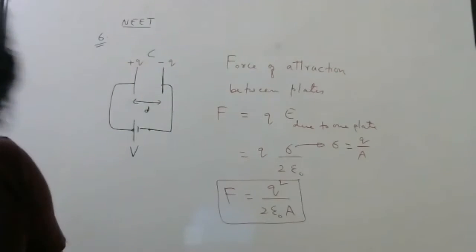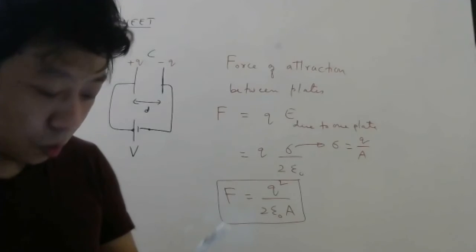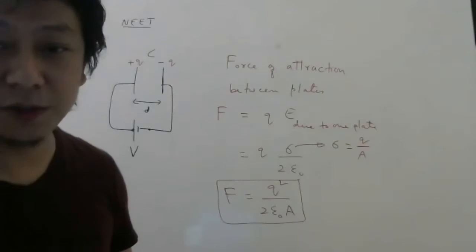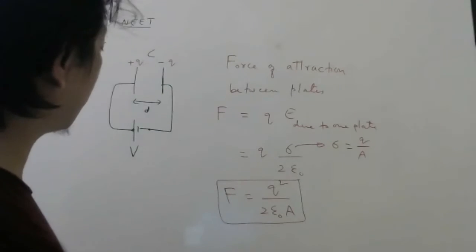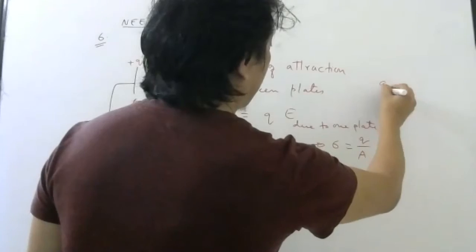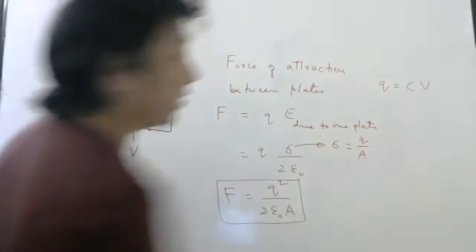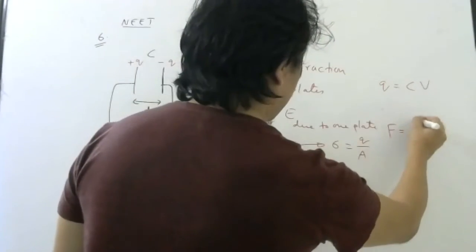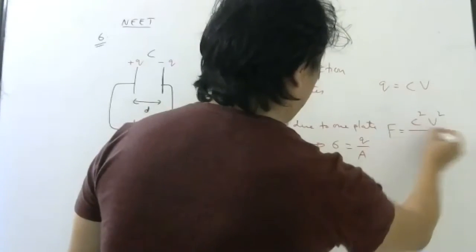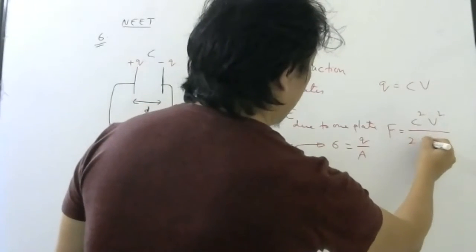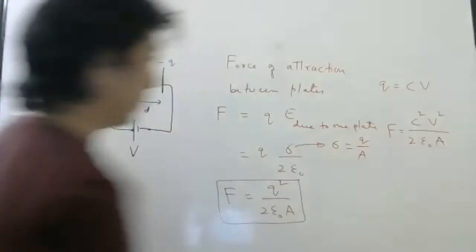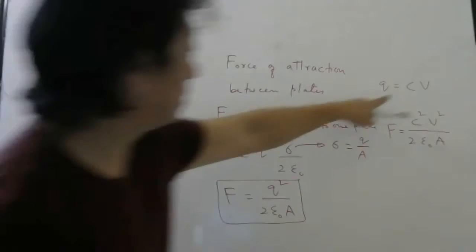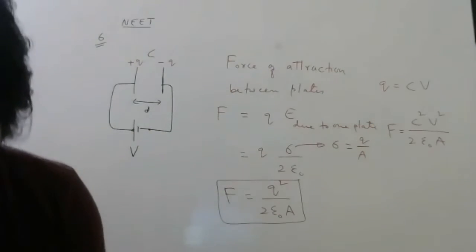Check whether this is there in the option. Oh, this is not there in the option. In the option you have C and V. No problem. How can we write Q? We can write C into V. Substitute it. So F will be C square V square by 2 epsilon naught A. In place of Q, write CV. Is it there in the option?